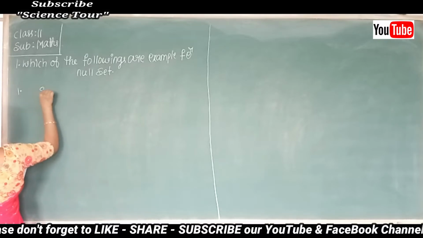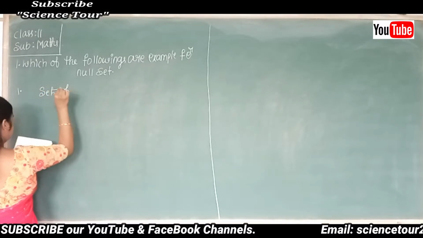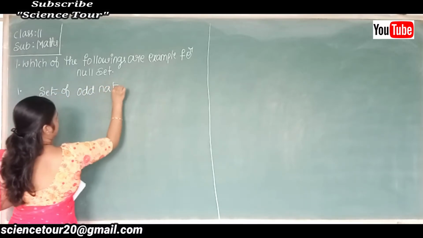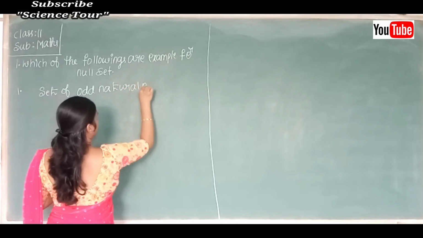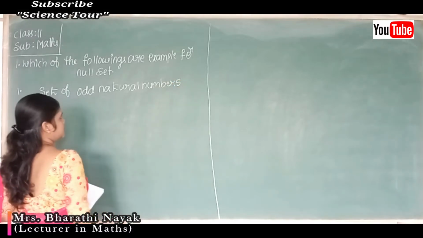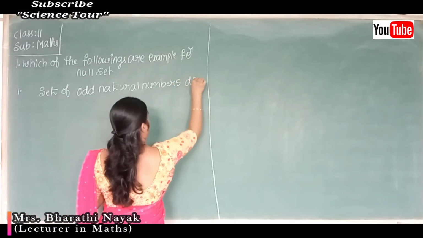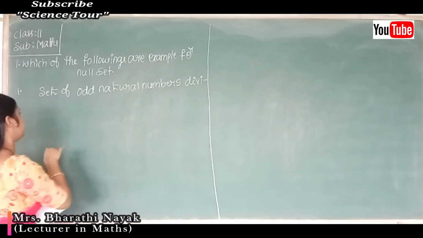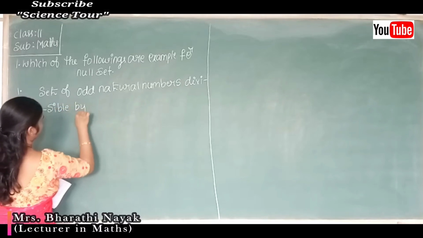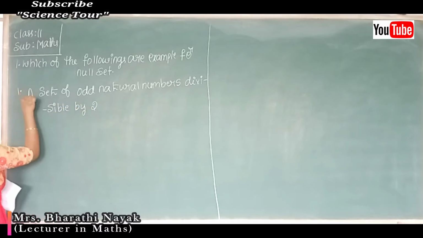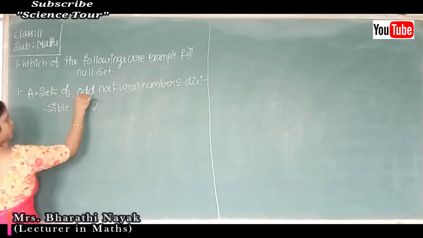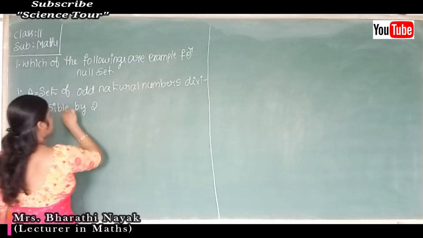Set of odd natural numbers divisible by 2.